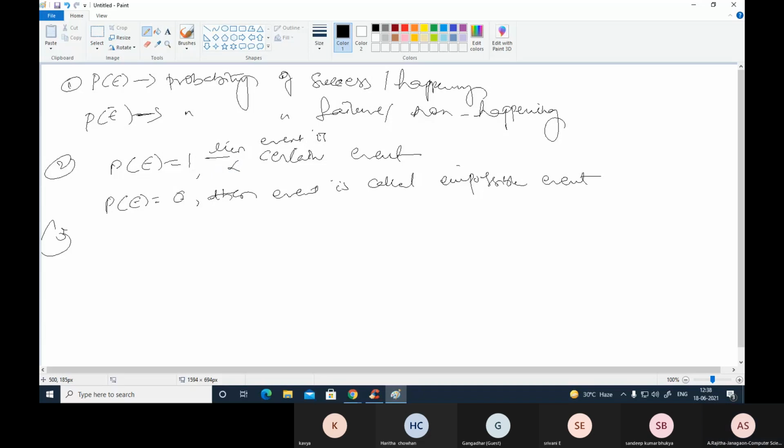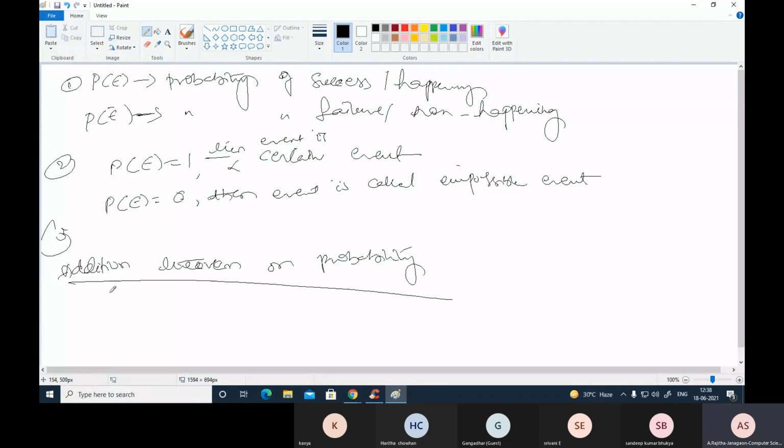That means M and N minus is 1 is the non-favorable events. Okay, so this is the third point. Suppose here we know the addition theorem on probability. This is like the principle of inclusion and exclusion.